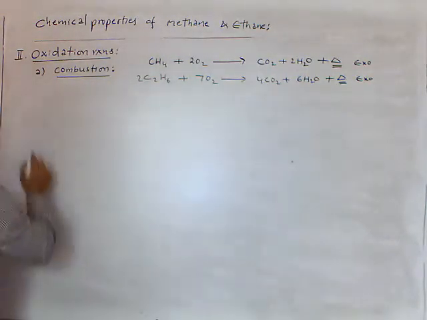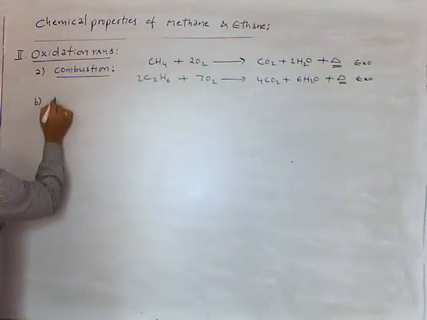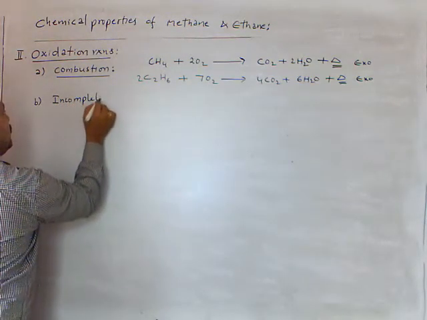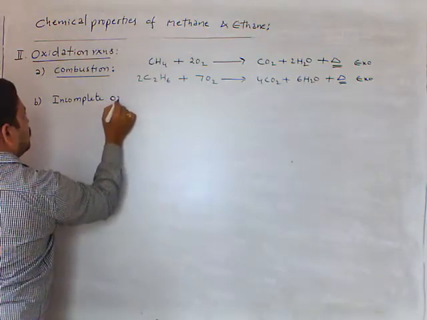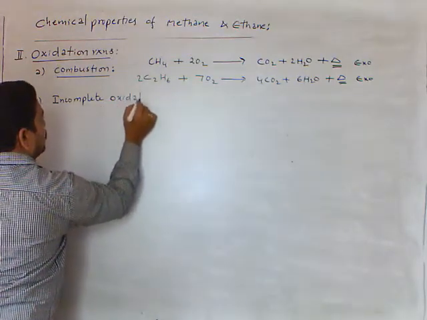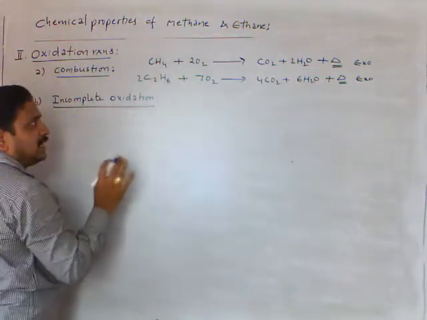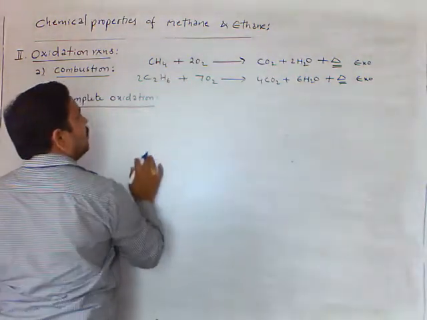Next one is incomplete oxidation. That means limited supply of oxygen is reacting with methane and ethane.